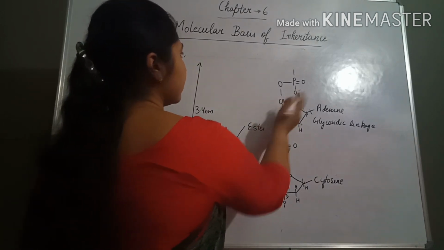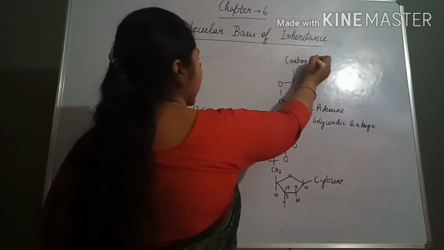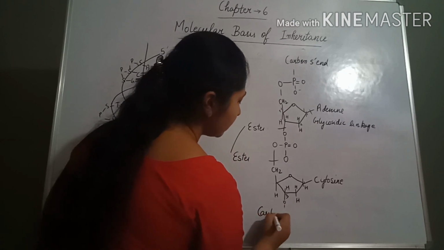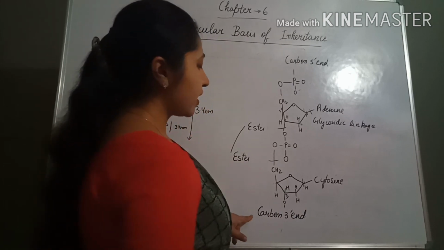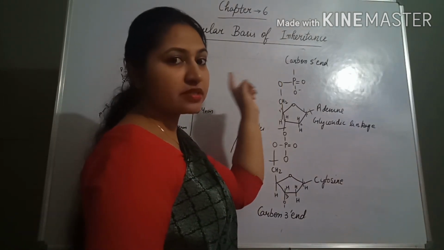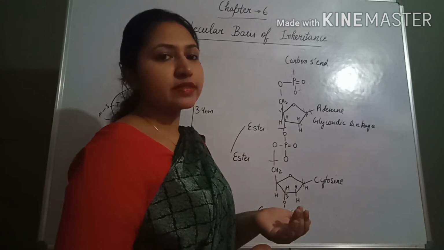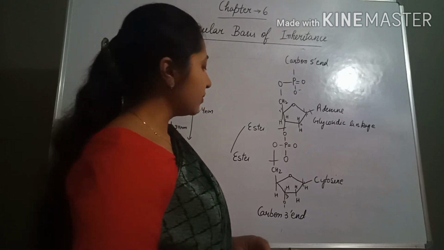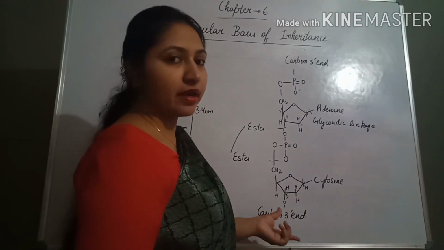Now next, this is the carbon 5 prime end, and here this is the carbon 3 prime end. Okay, carbon 3 prime end is present, and carbon 5 prime end is present. I told you that the polarity of the two chains is different, which means one chain has the 5 prime end polarity, and the opposite side of the same chain has the 3 prime end.